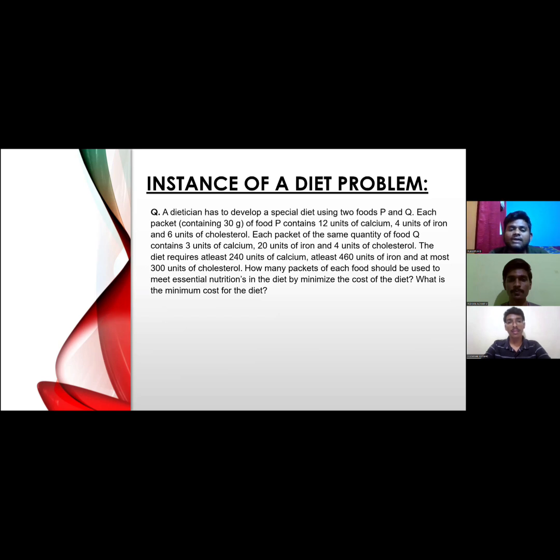So our diet requires at least 240 units of calcium, at least 460 units of iron, and at most 300 units of cholesterol. The main agenda of this problem is to find how many packets of each food should be used to meet the essential nutrition requirement in a diet by minimizing the cost of the diet. So we need to find the minimum cost of the diet. Let me move on to the solution part.